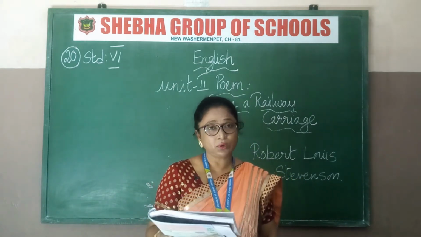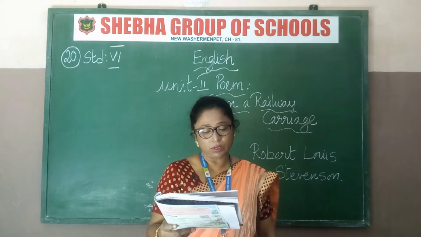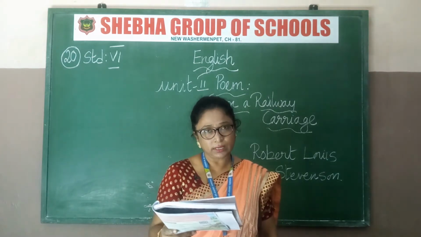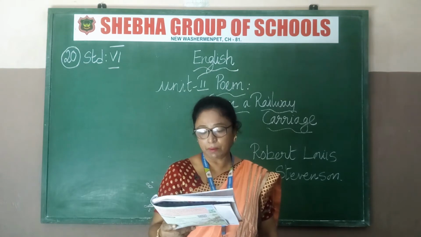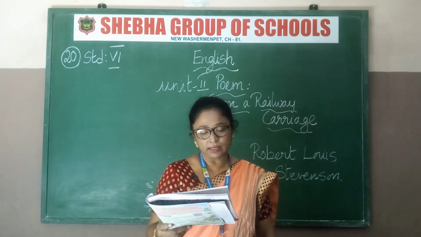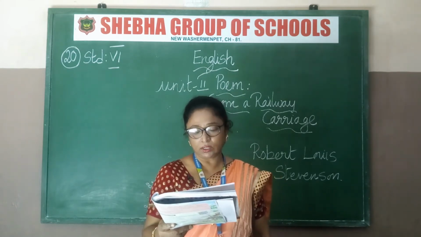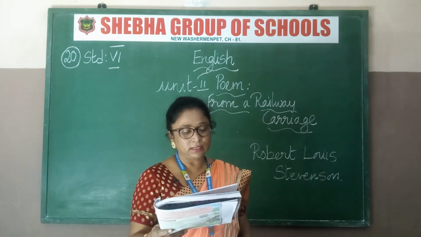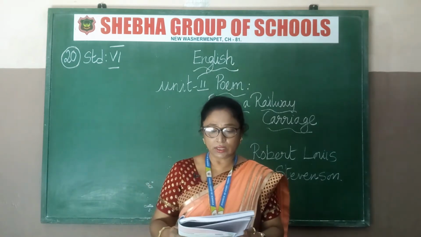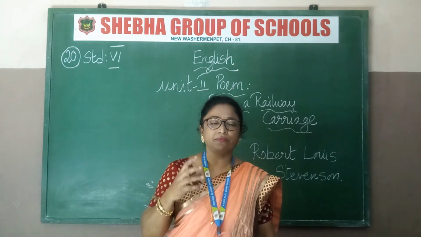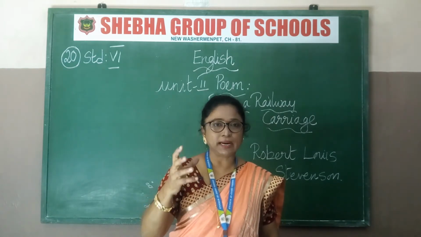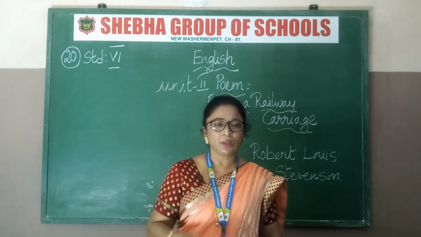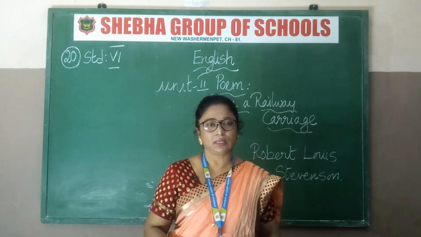Robert Louis Balfour Stevenson was a Scottish novelist, poet, essayist, musician, and travel writer. His famous works are Treasure Island, Kidnapped, Strange Case of Jekyll and Hyde, and A Child's Garden of Verses. He is a very child-friendly poet. He writes poems like a child's mentality.